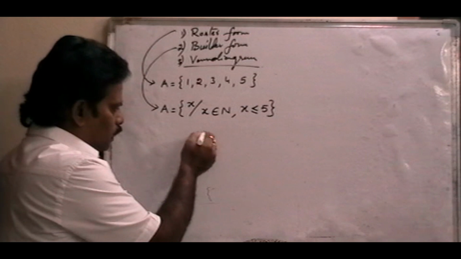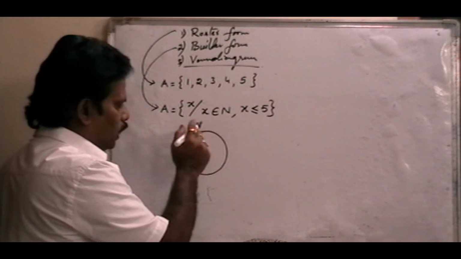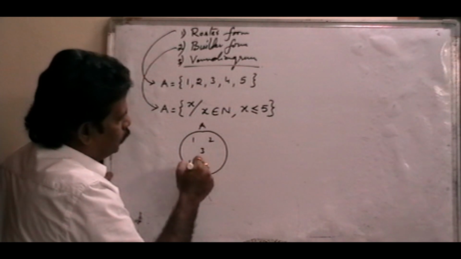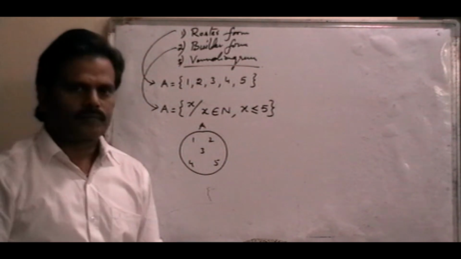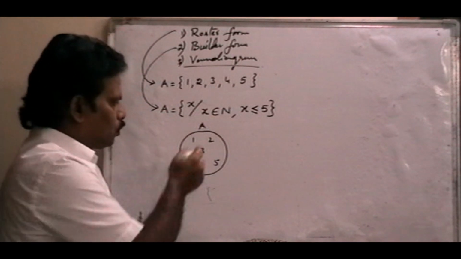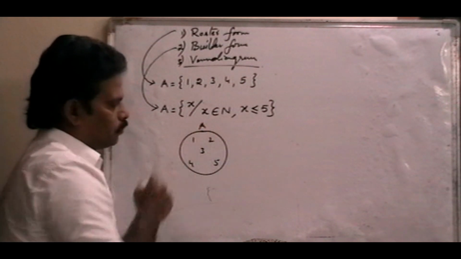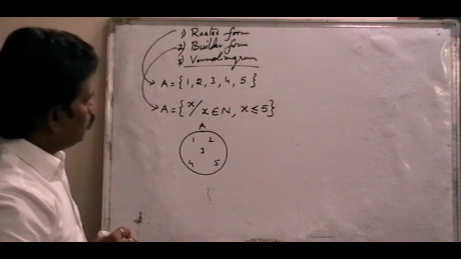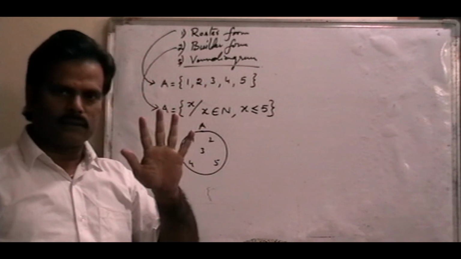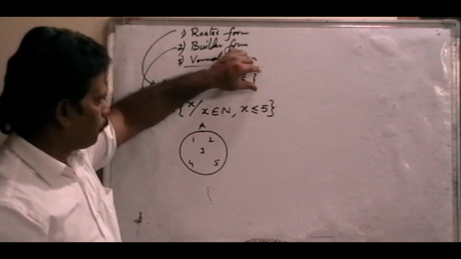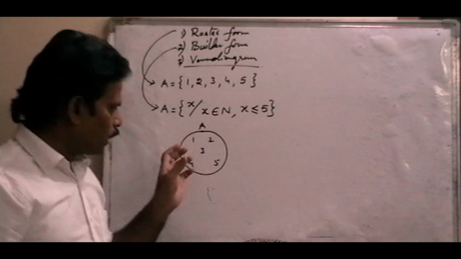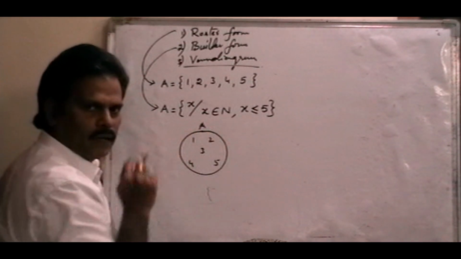Venn diagram means it is some region. Here it is A, A is a set. In this set, what are the elements? 1, 2, 3, 4, 5. In this region, every element belongs to set A. So this circle is called set A. Here A is a set of the first 5 natural numbers. For that, first one is roster form, second one is builder form, and this is a Venn diagram. But a Venn diagram here means it is only one set, A, right?